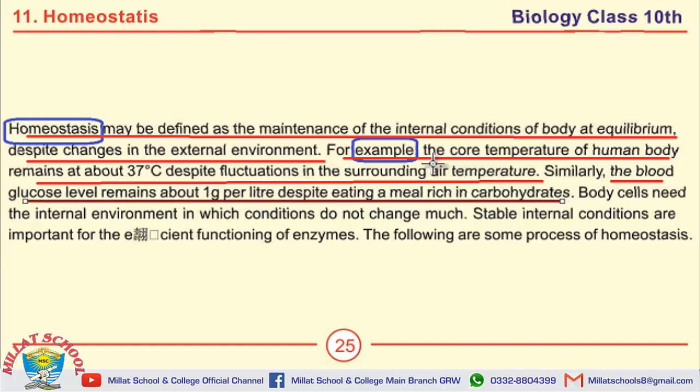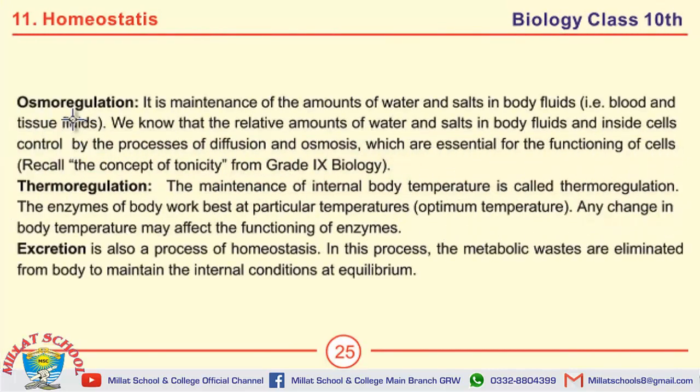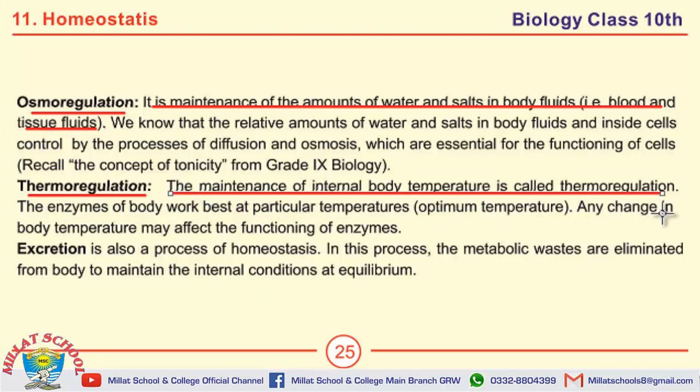The core temperature of human body remains at about 37 degrees C despite fluctuation in the surrounding air temperature. Define osmoregulation. It is the maintenance of the amounts of water and salts in the body fluids, that is blood and tissue fluids. Define thermoregulation, or what is thermoregulation? Give examples. The maintenance of internal body temperature is called thermoregulation.